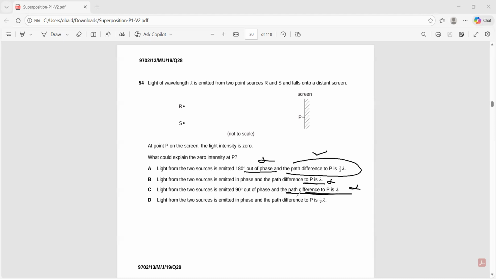Let's read part D. Light from two sources is emitted in phase, and the path difference is half lambda. That's right too, so D is our answer. We need destructive interference for intensity to be zero, and in destructive interference the path difference is 1 over 2 or 3 over 2 lambda, like this. It always has to be a fraction, because a whole number is for constructive interference.